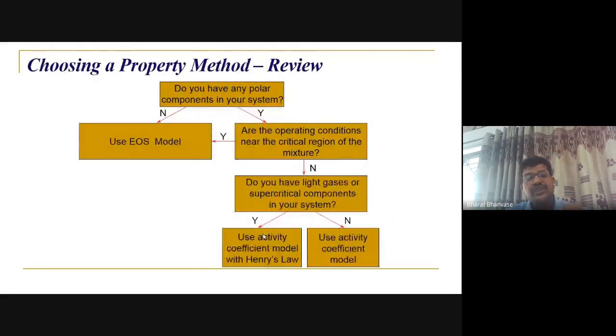If you see this review, the first question is: do you have any polar component in the system? If no, then you directly use an equation of state model. If yes, then another question: are the operating conditions near the critical region of the mixture? If yes, then equation of state. If no, then another question: do you have light gases or supercritical components in your system? If yes, then you use an activity coefficient model with Henry's law. Otherwise, use only an activity coefficient model.